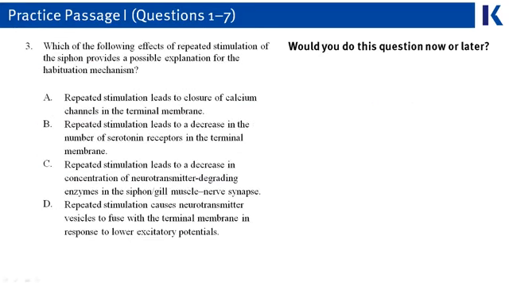Let's move on to number 3. This one, right off the bat, we can see has longer answer choices, and it's the kind of question where we're going to have to go back to the passage to understand more about habituation. Again, while you should be writing down your own triage decision in your book, this is an example of a harder question that you might want to do later because of that length and the fact that it requires analysis.